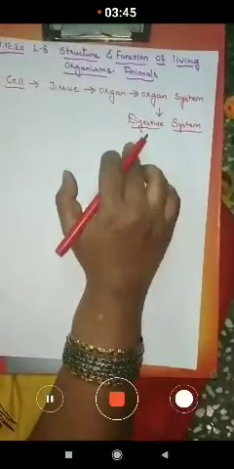We know that in our food we have different nutrients present: carbohydrates, proteins, vitamins, minerals. These are present in the food items that we take in our daily life. When we take carbohydrates into our body, they are not easily absorbed by our cells.